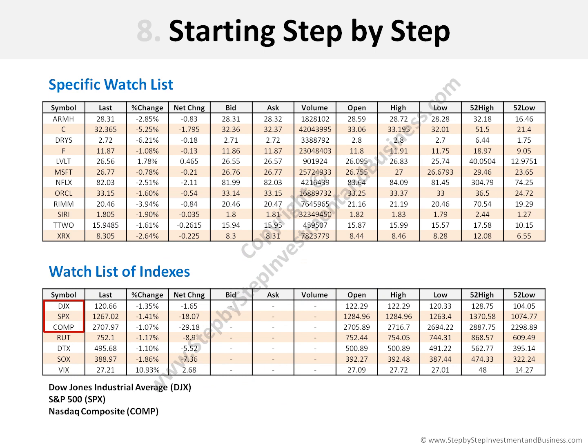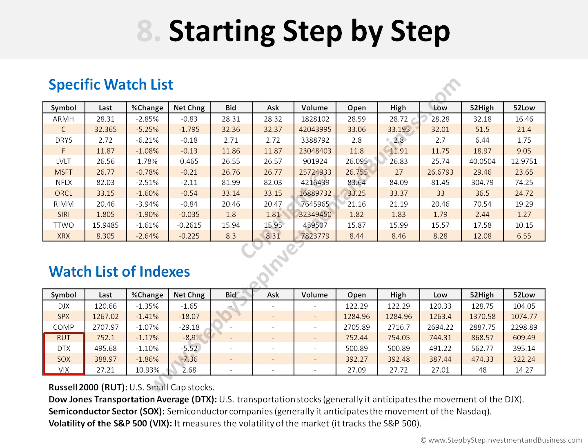This watch list may include some of the most popular market indexes, like the Dow Jones Industrial Average, the S&P 500, and the NASDAQ Composite. As an example, we can also have the following indexes: the Russell 2000 Index, which represents the small cap stocks in the U.S.